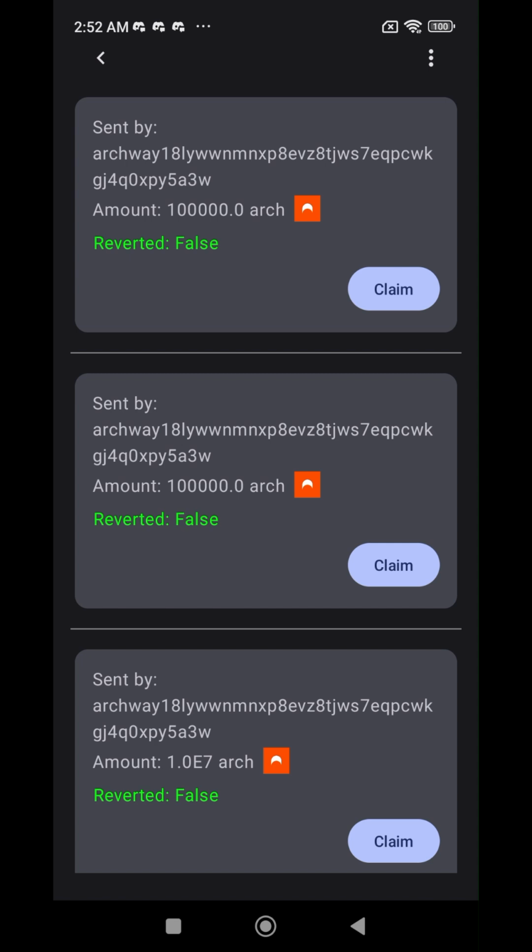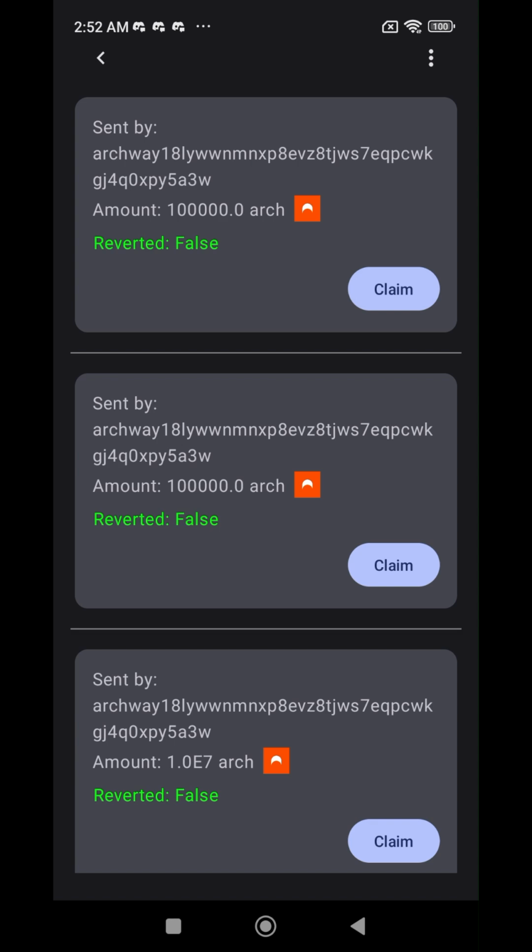So it's like a WhatsApp message or any other message. When you send a message, you receive the message on the other side, and if you didn't want to send that message, you can delete the message before the other person can read it. So the transaction is quite similar to that, and it's very secure. So now I can claim the transaction.